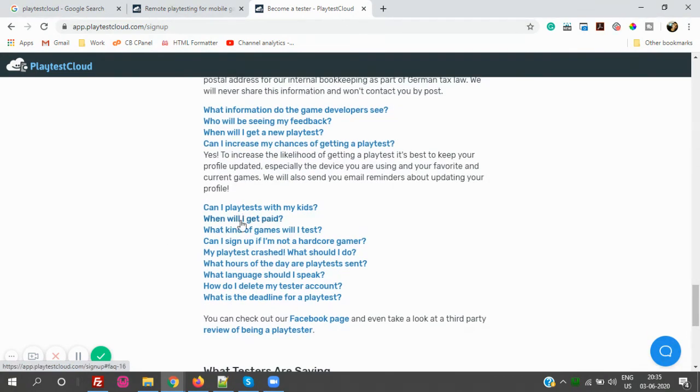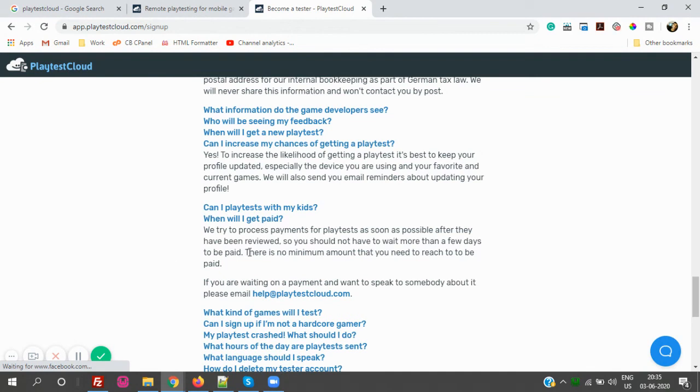Okay, when will I get paid? What they are saying is they will send you payment as soon as possible. They will not make you wait more than a few days. And there is no minimum amount, no threshold at which they will hold money. Whatever amount is there, they will release your payment. But still, if you have any problem, you can contact them at help at playtestcloud.com.